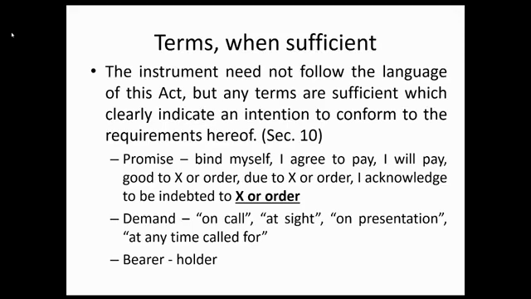Pero pag ang ginawa ko is due to X lang, non-negotiable. Pero due to X or order, meron siyang word of negotiability, magiging equivalent yan sa unconditional promise to pay. Good to X is non-negotiable, but good to X or order is equivalent to unconditional promise to pay. I acknowledge to be indebted to X is non-negotiable. But I acknowledge to be indebted to X or order is equivalent to unconditional promise to pay.